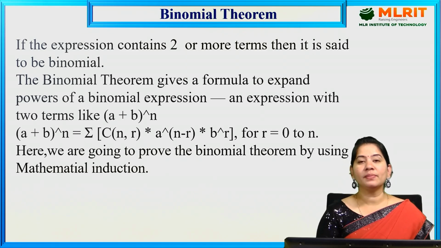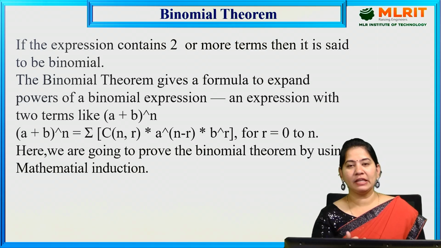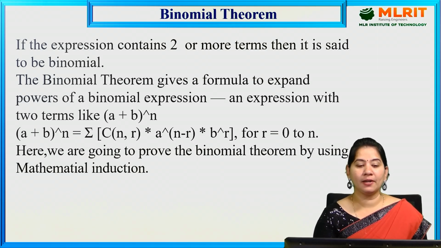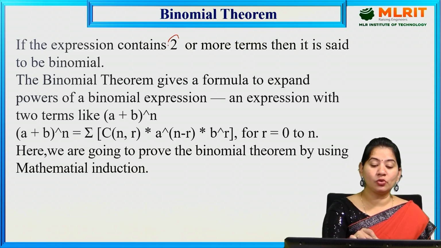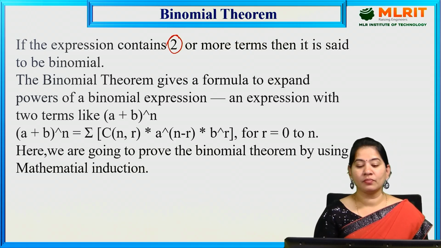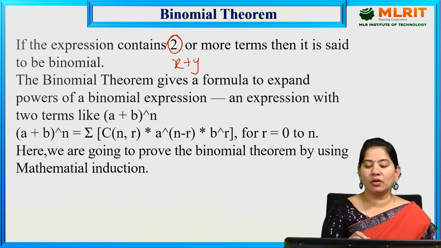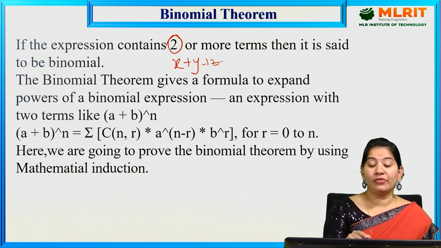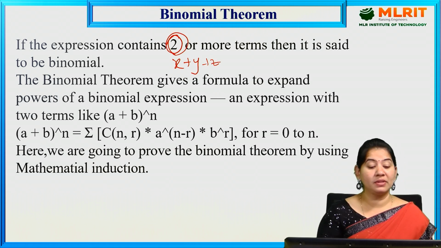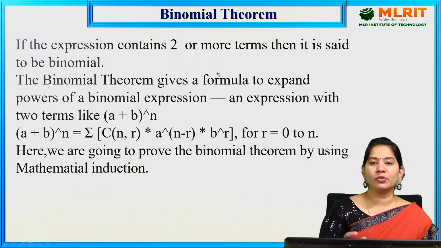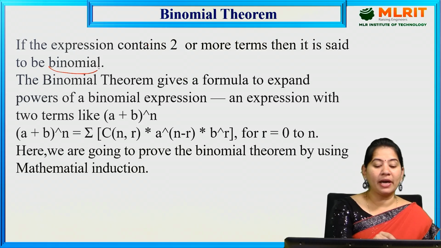Now, what is meant by the binomial theorem? Okay, we are done with the binomial coefficient. Now, what is basically a binomial theorem? If the expression contains two or more terms, let us suppose here x plus y, this is two terms, or we can say z. Most probably, we can consider it as two terms here. If the expression contains two terms, it is called a binomial.